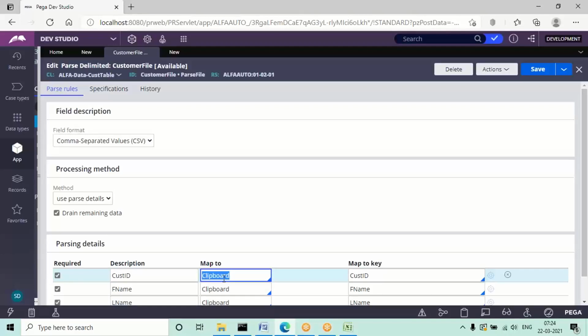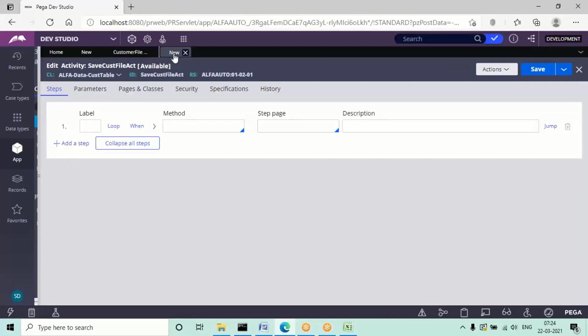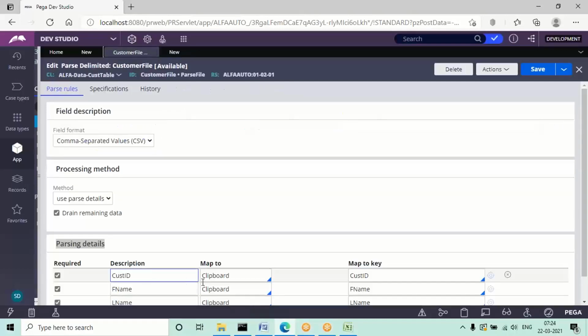Actually, the functionality configured in the parsing here is what property set would do in the activity. The same thing we already defined using these parsing details. So in save activities, generally before the obj save method we would give the property set method, but the parsing rule has already done the parsing to the clipboard page.